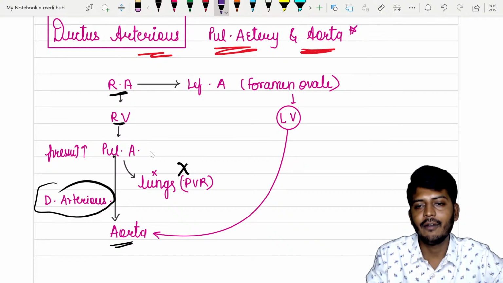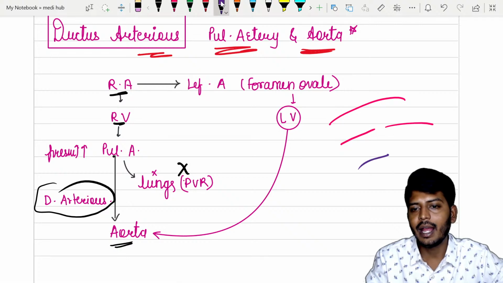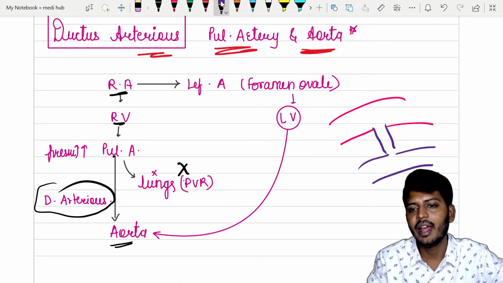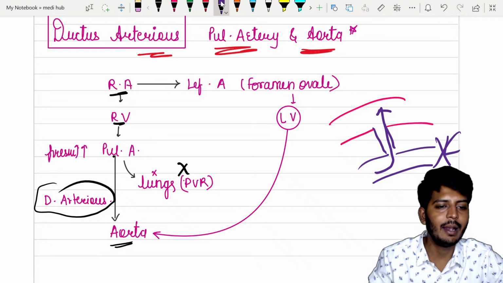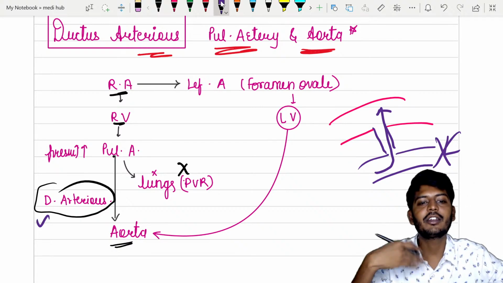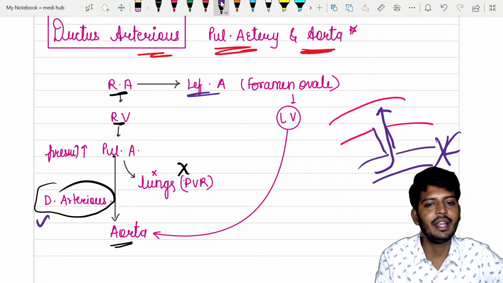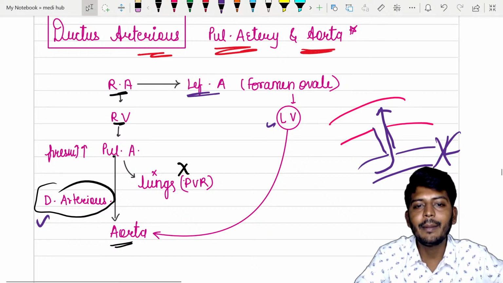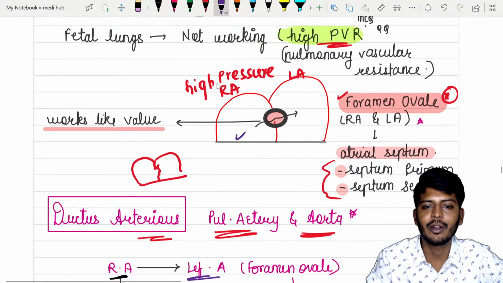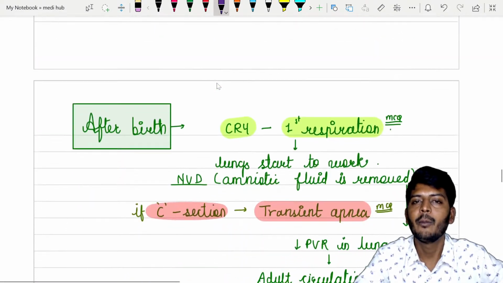Normally, listen to me, we have an aorta like this, and we have a pulmonary artery. Both of them will have a communication. Since the lungs are not working, blood from the pulmonary artery will go into the aorta with the help of the ductus arteriosus. But this duct should disappear after birth. Now, from the right atria, blood can also go to the left atria, then to the left ventricle, and from the left ventricle to the aorta. That is happening with the help of the foramen ovale. So there are two major communications: one is the ductus arteriosus, and one more is the foramen ovale.